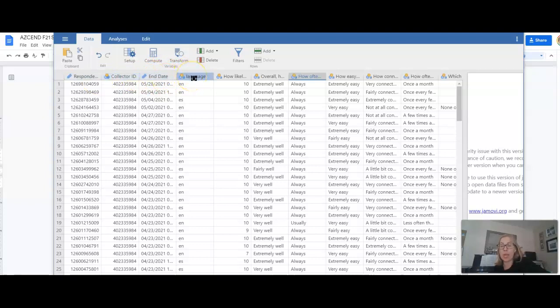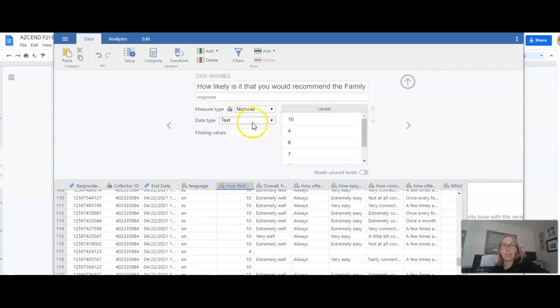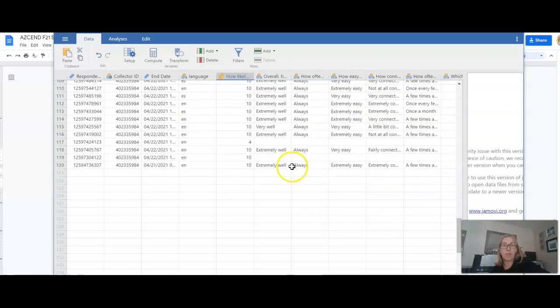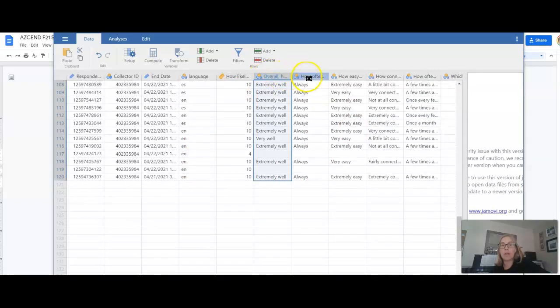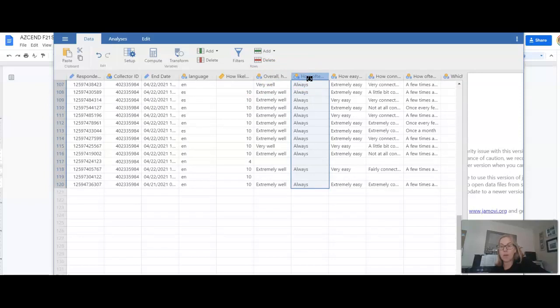English versus Spanish. What language were they given the survey in? So that's good to report. That is a job for someone. The how likely question is another job for someone. Again, from this one, we do know that it is a continuous variable. So then you would go through and report appropriate descriptors for that. These are, again, part of a scale, a Likert scale, but they weren't given numbers. They were given those category names.